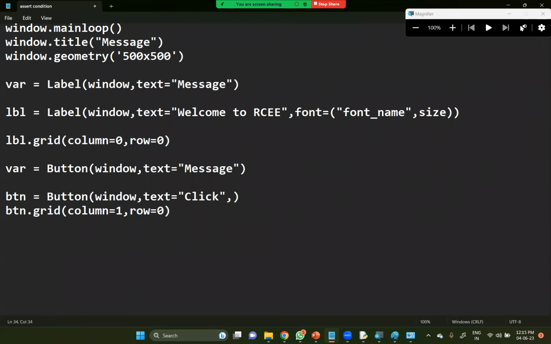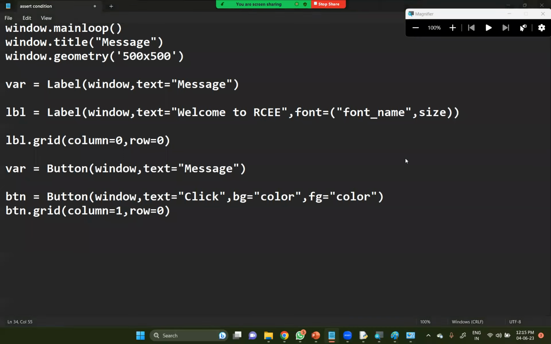For changing, the first one is background color, bg. bg means background will be equal to, you can specify your color name, comma, fg in the sense foreground. Foreground in the sense the data being displayed, click, will be displayed with the foreground color. Background in the sense the button color will be displayed with another color.